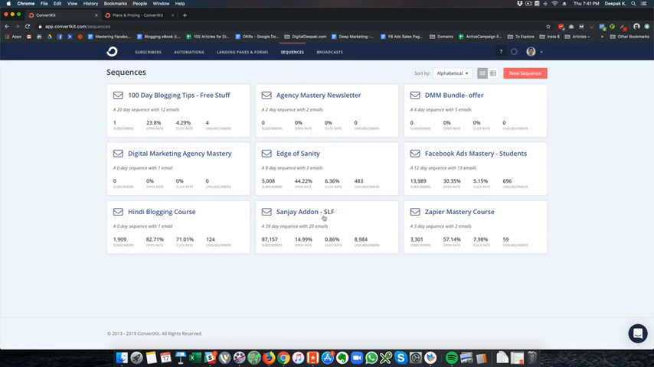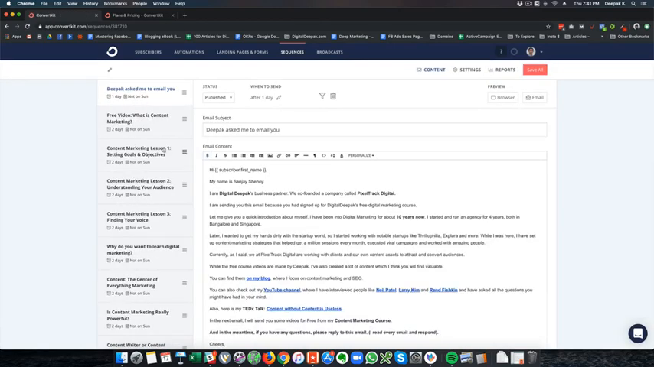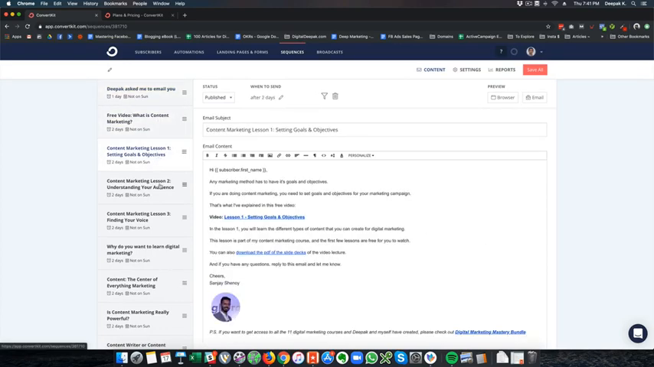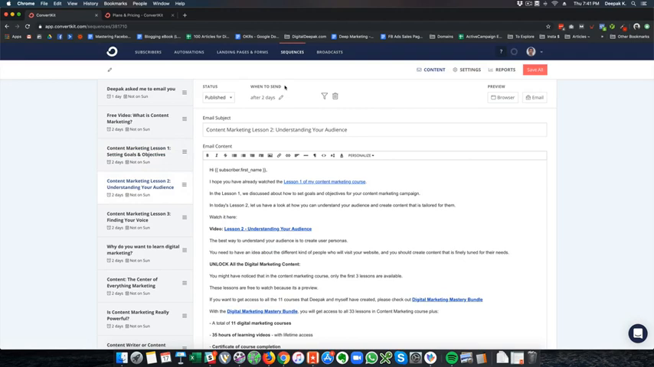You can really build beautiful sequences here. So let's say we take this particular sequence. The way you arrange the sequence and the way you add further emails to the entire sequence is very easy, very intuitive, and this is something that other email marketing tools have not been able to provide. I feel that it's a little bit complex to create content with other email marketing tools, and it's not as easy as ConvertKit.